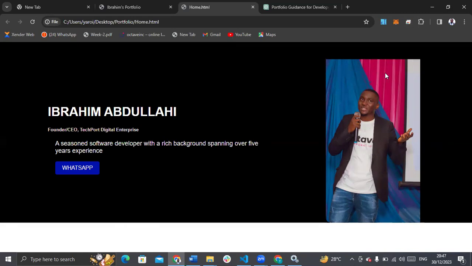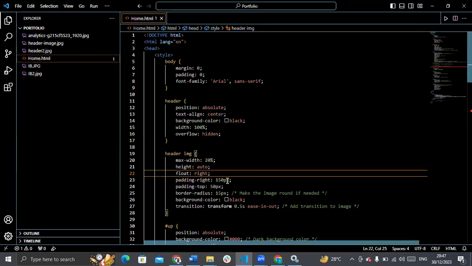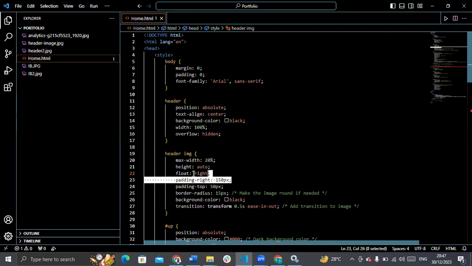So now, this is where the problem comes from. Because when I put that red color, you will see that there are still some blacks here, because the background of the container where this image is black. And there is a space here because I set the padding at the right hand side to be 150px. So I'll just go ahead and remove it totally. I don't want to see it.